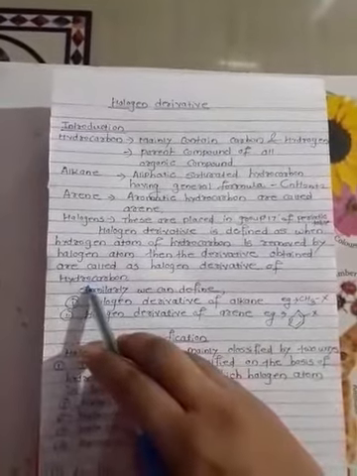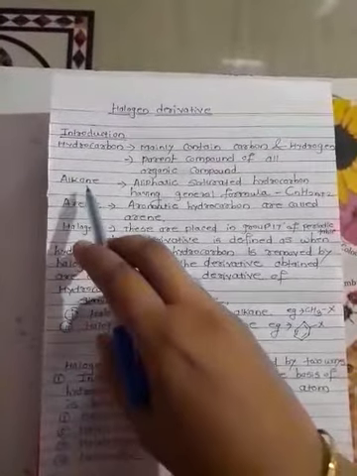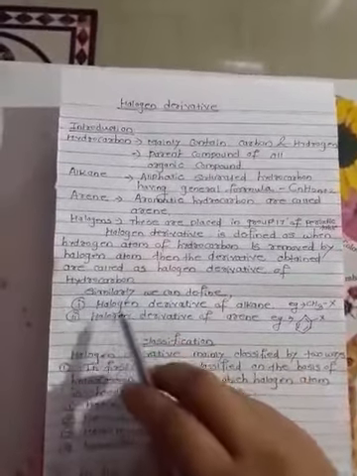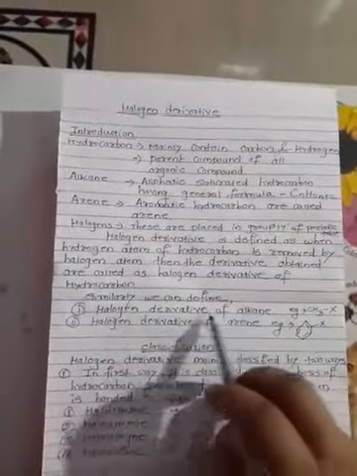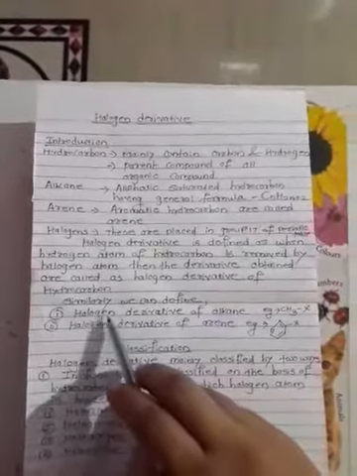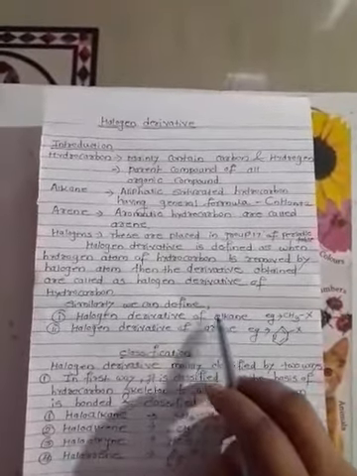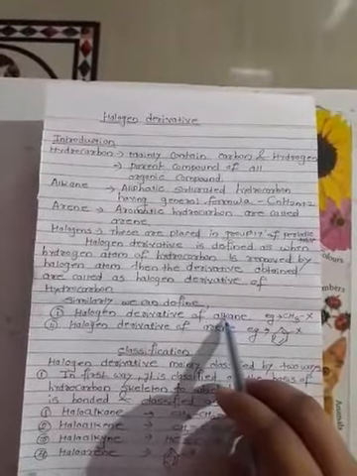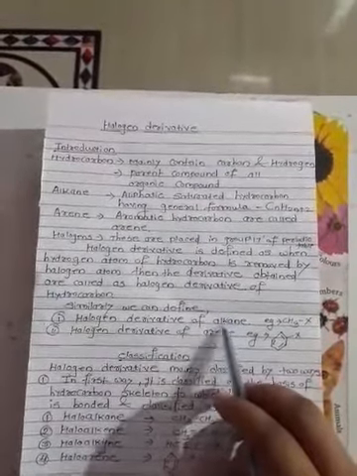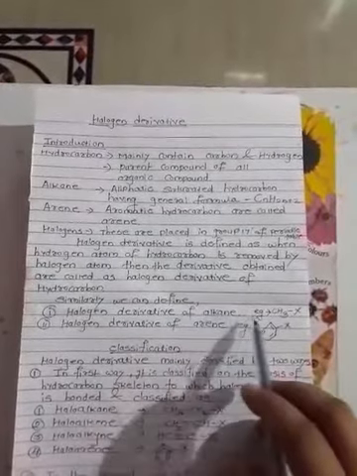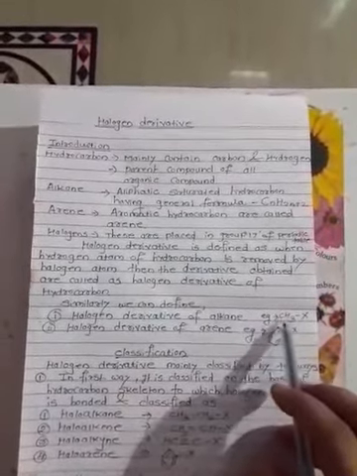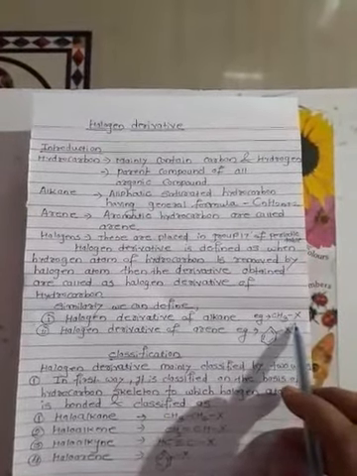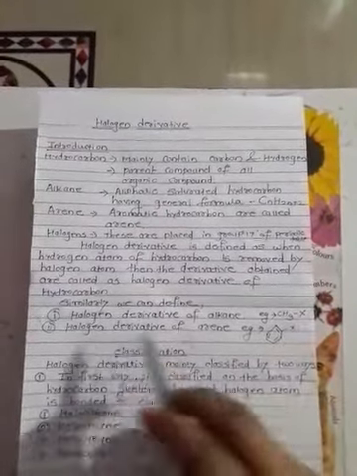In the case of hydrocarbon, we can also write the definition for alkane and arene. Similarly, we can define halogen derivative of alkane and halogen derivative of arene. How can we define the halogen derivative of alkane? When hydrogen atoms of alkane are replaced by halogen atoms, the compound obtained is called a halogen derivative of alkane. Example: CH3X, where CH3 is the methyl group and X is the halogen atom. All halogen atoms are denoted by the letter X.